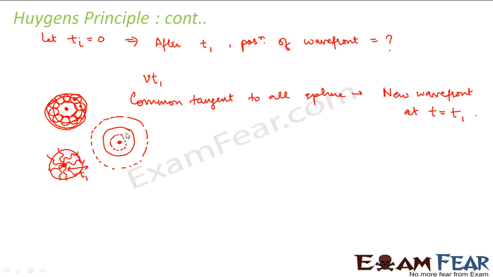So now, which is the one that we should consider? I mean, when you look at the situation in reality, which is the one that takes place? It is the forward one, because have you ever seen that if you throw a stone in water, the disturbance gradually decreases? It doesn't happen like that. The disturbance gradually spreads, right? So that means the disturbance gradually moves forward.